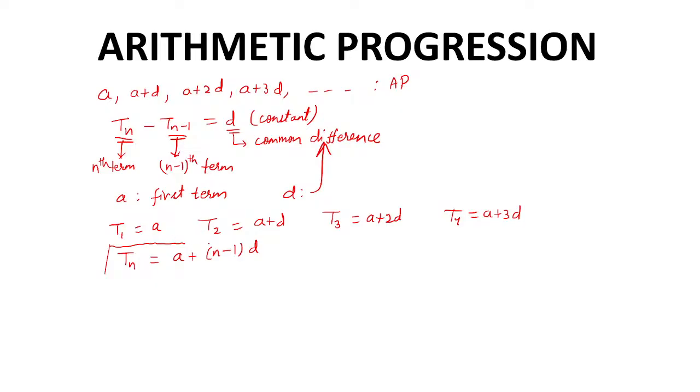This is an important formula. This is the formula for the nth term, A plus n minus 1 d, where A is the first term and d is the common difference. Now, what about the sum of the first n terms? We represent Sn as the sum of the first n terms.